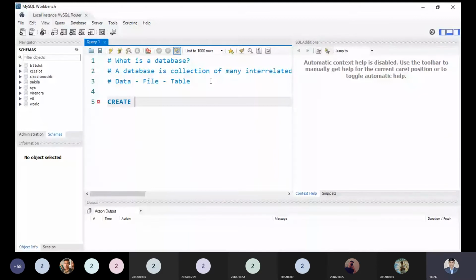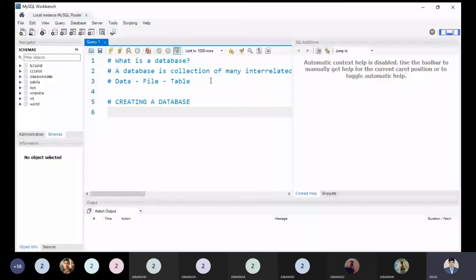So first I'm creating a database, because if I need to work on the table, the data, or the file, I must have a database, since everything can be done inside a database only.